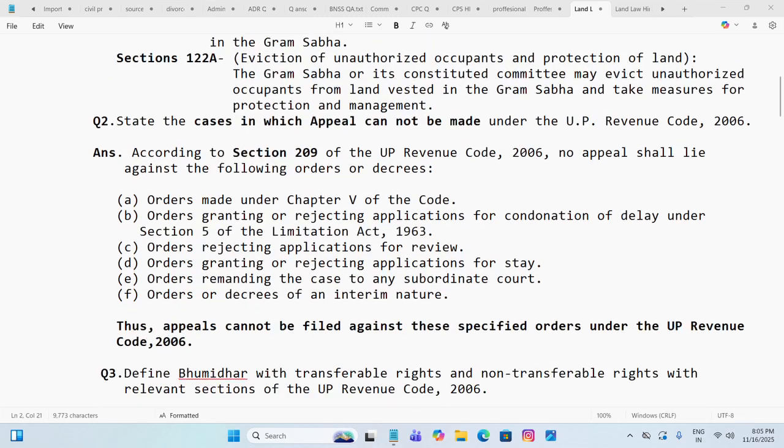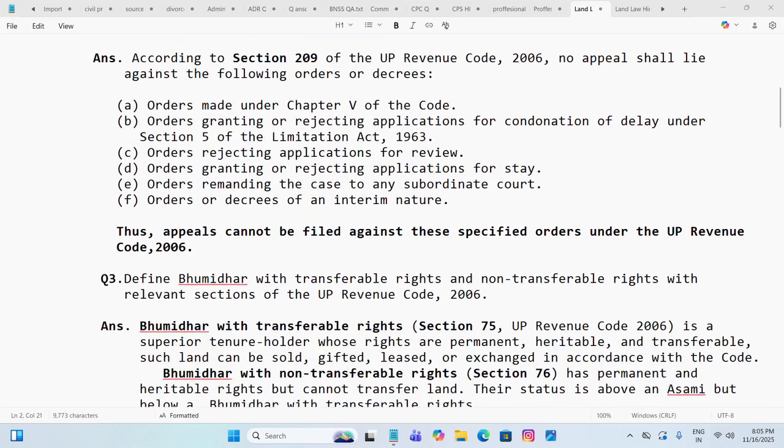They are orders made under chapter 5 of the code, orders granting or rejecting application for condonation of delay under section 5 of the Limitation Act 1963, orders rejecting application for review, orders granting or rejecting application for stay, orders remanding the case to any subordinate court, and lastly, orders or decrees of an interim nature. Thus, appeals cannot be filed against these specified orders under the UP Revenue Code 2006.